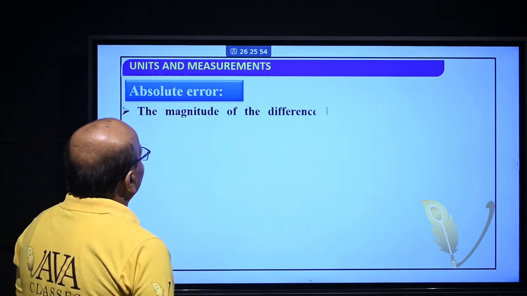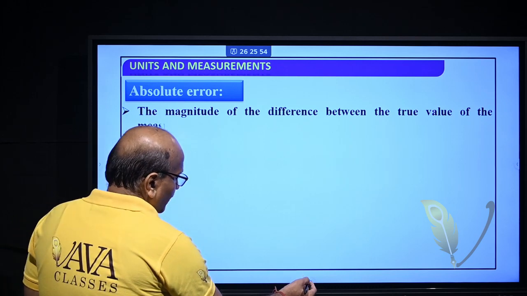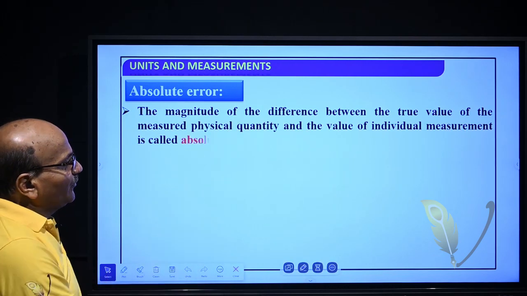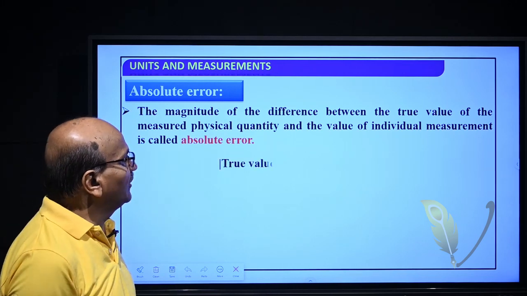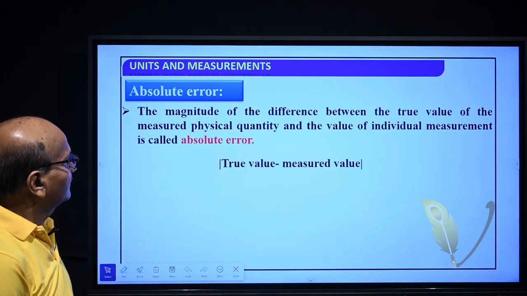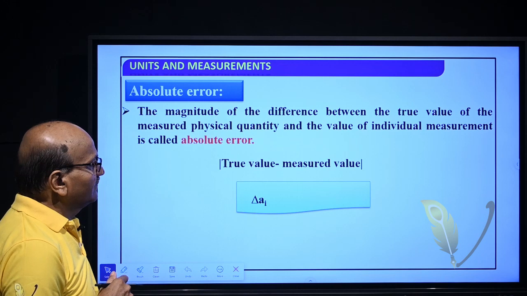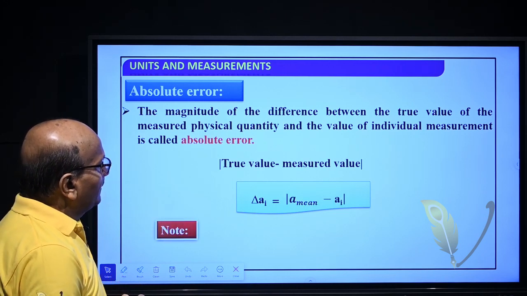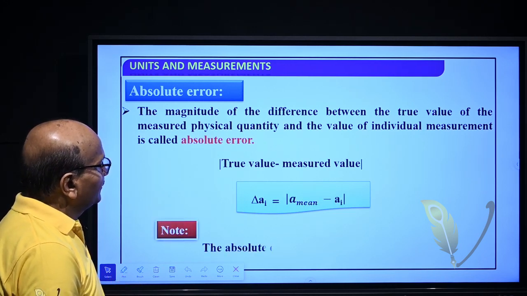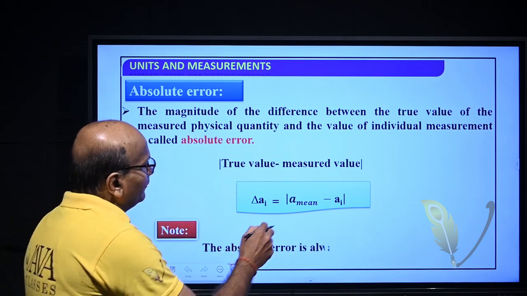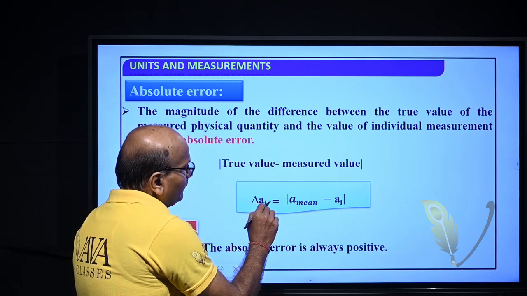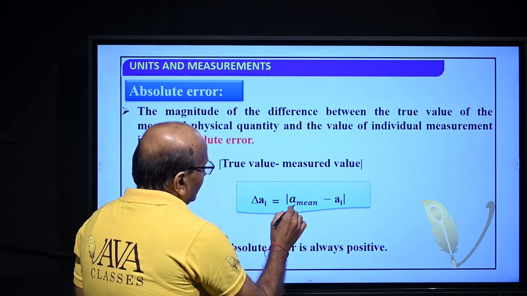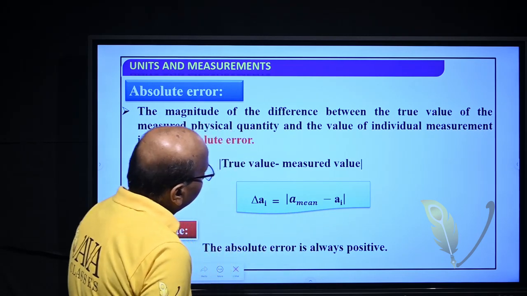So, absolute error: the magnitude of the difference between the true value and each observed value is called absolute error, that is delta Ai is equal to A mean minus Ai, where Ai is the observed value and this is the mean value.